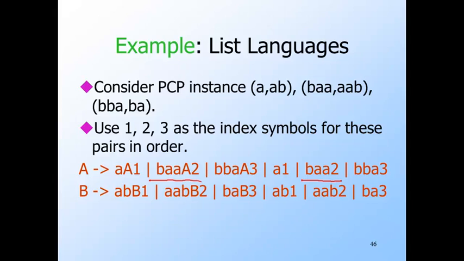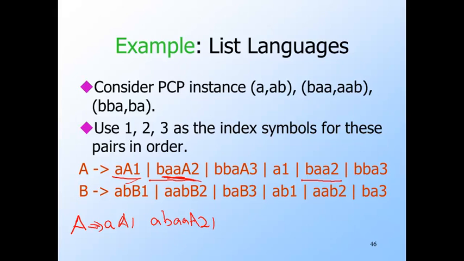As an example, if we choose the three pairs in order 1, 2, 3, then there's a derivation from A that looks like this. So A, use the first choice, that's this production. Then we'll use the second choice, which is this production, and that gives us A B A, capital A, the 2 and the 1.